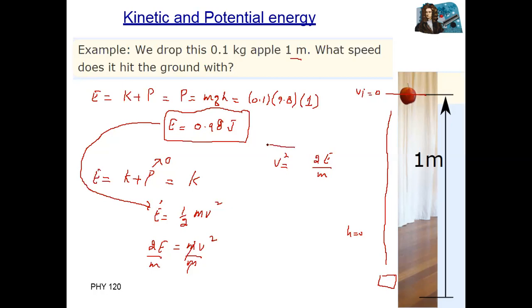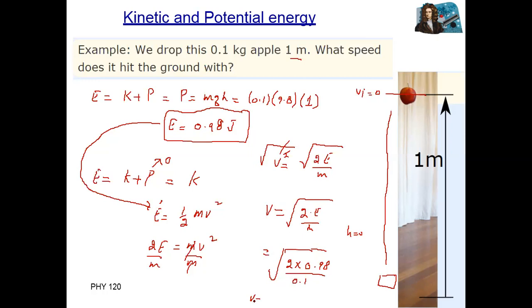To remove the square, we take the square root on both sides. v is equal to the root of 2 multiplied by E divided by m, where 2E is 0.98 and the mass is 0.1 kg.